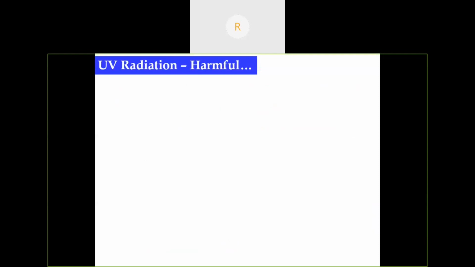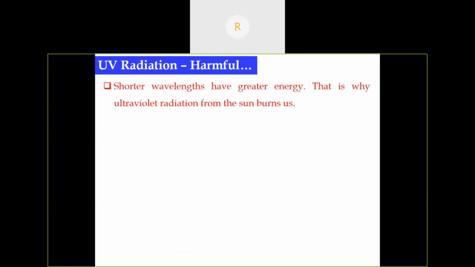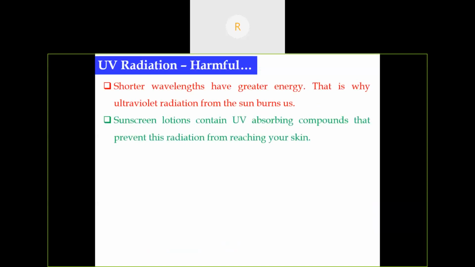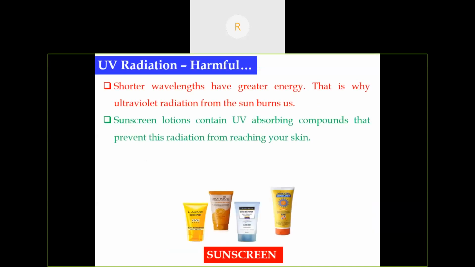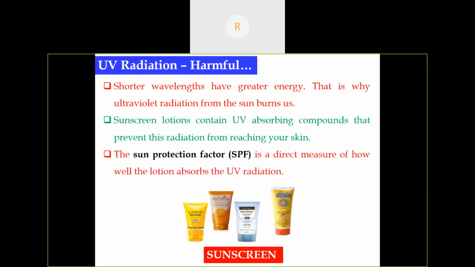So, is UV radiation harmful? UV rays have a shorter wavelength and hence greater energy. That is why ultraviolet radiation from the sun burns us. Some sunscreen lotions contain UV absorbing compounds that prevent this radiation from reaching our skin. There is an SPF, the sun protection factor, which is a direct measure of how well the sunscreen lotion absorbs the UV radiation.